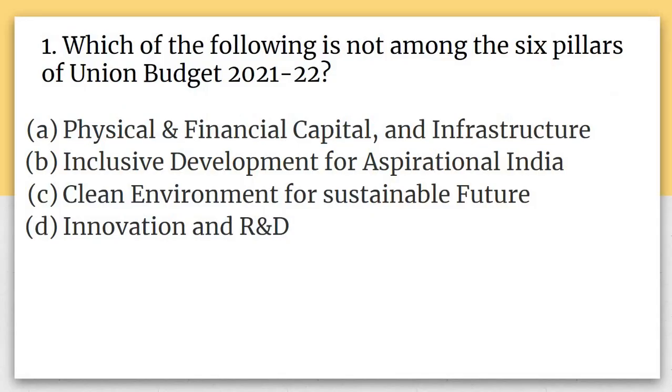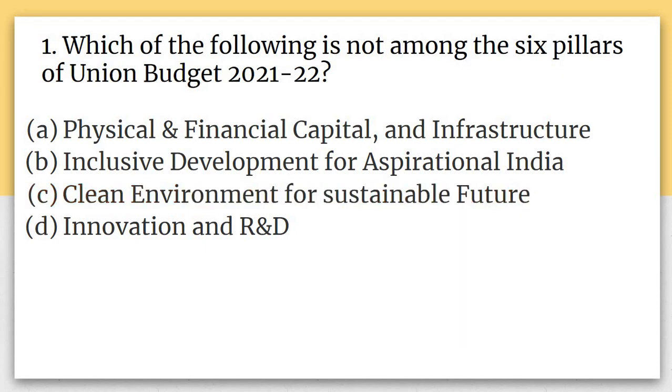So the first question of today says, which of the following is not among the 6 pillars of Union Budget 2021-22? A says physical and financial capital and infrastructure. B says inclusive development for aspirational India. C says clean environment for sustainable future, and D says innovation and R&D.